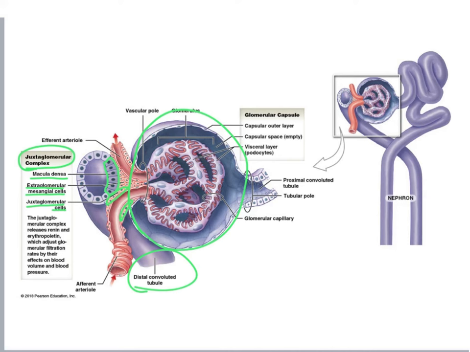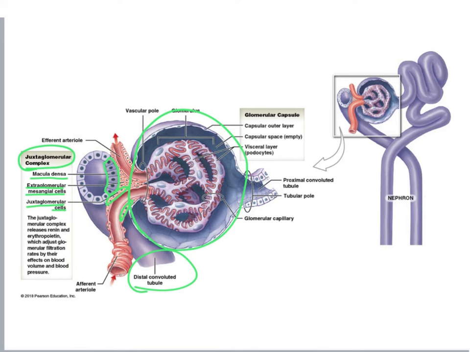So if our afferent arteriole is really stretched, that suggests our blood pressure is high, and then these juxtaglomerular cells can actually contract to prevent damage to our glomerular capillaries. Because if our blood pressure is too high, that could potentially pop the glomerular capillaries. So the juxtaglomerular cells sense if there is too much stretch, and they can contract, and with that they vasoconstrict the afferent arteriole, and that reduces blood flow into the glomerular capillaries, which protects the glomerulus.